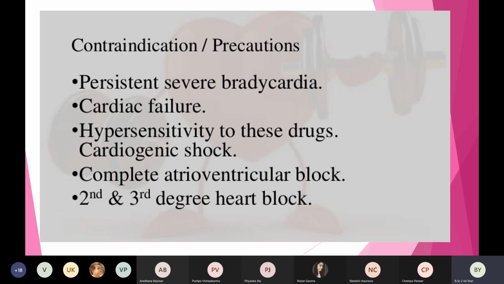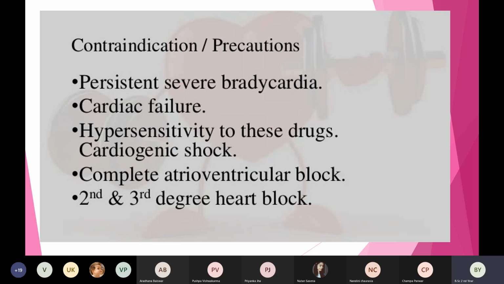Then we have to be very careful with atrioventricular block. Complete atrioventricular block means any obstruction between the atrium and the ventricles, where proper electrical impulses are not flowing properly.